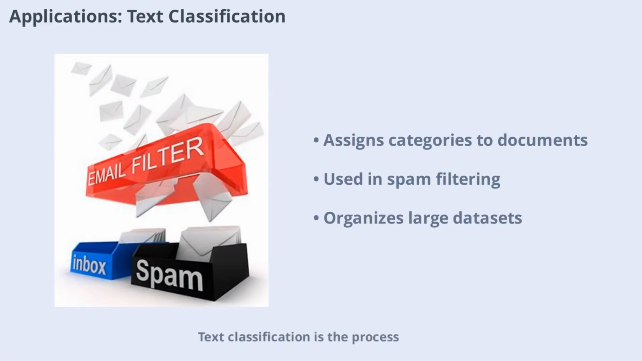Text classification is the process of assigning predefined categories to documents. It helps organize large volumes of information, making it easier to find what you need. A common example is spam filtering in email, where messages are classified as spam or not spam. Text classification is also used in news categorization, sentiment analysis, and topic detection, making it a fundamental tool in NLP.